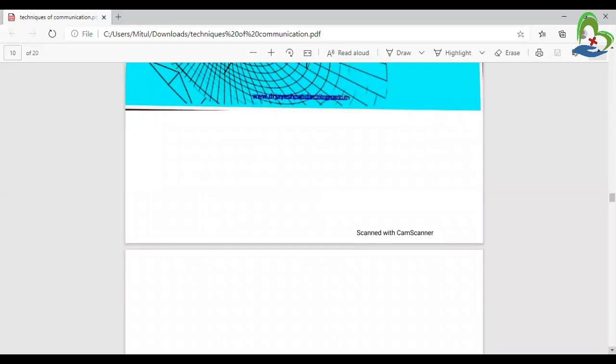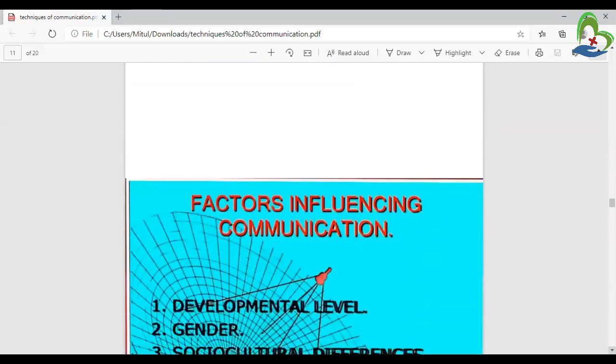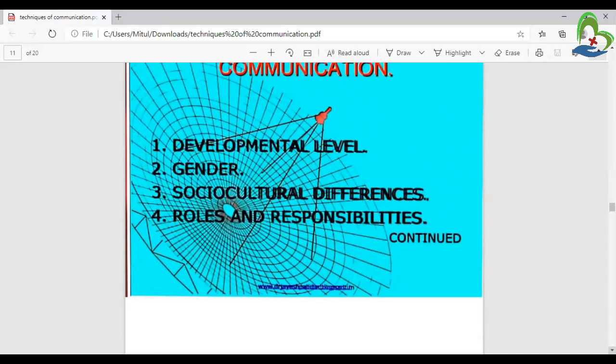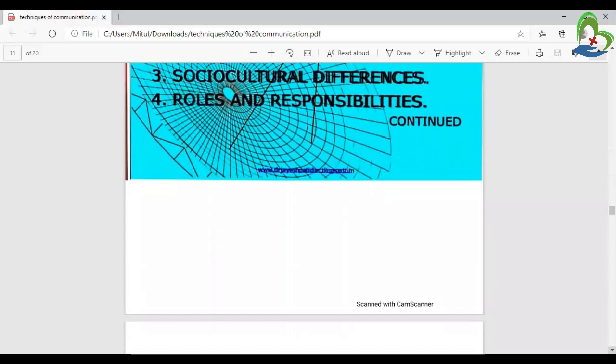Group dynamics means the process that involves how people in a group interact with each other, or the study of this. Factors influencing communication: development level, gender, socio-cultural difference, and roles and responsibilities. First one is development level, means they improve the knowledge. In gender, it means the equality of the genders, like girls and boys education, not participate, like free education provided only to girls. Socio-cultural difference means rules, regulations, religions, clothes style. And next, roles and responsibilities, like following the rules and regulations in a job or whatever.